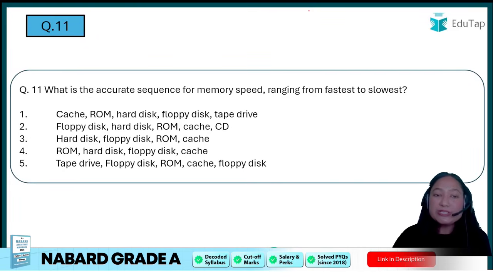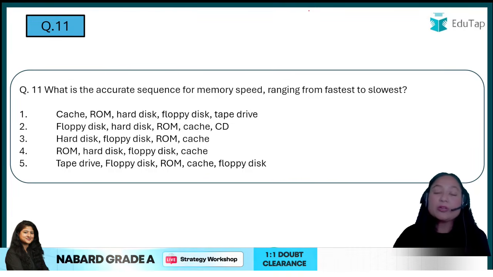What is the accurate sequence for memory speed ranging from fastest to slowest? Here we are talking about the hierarchy.